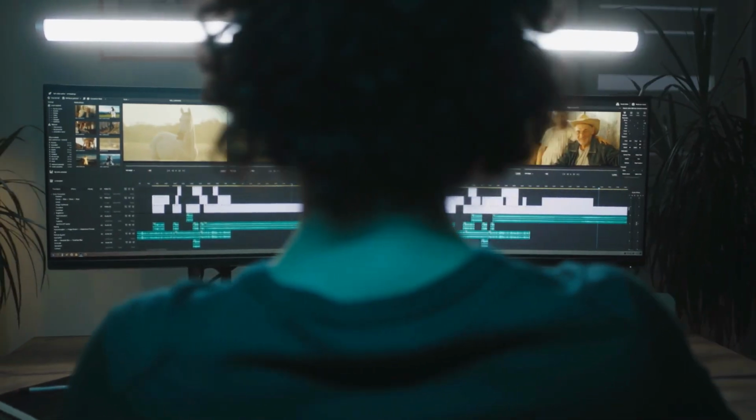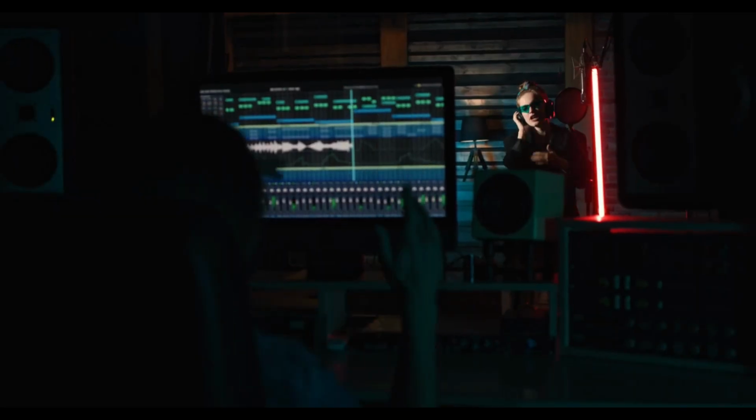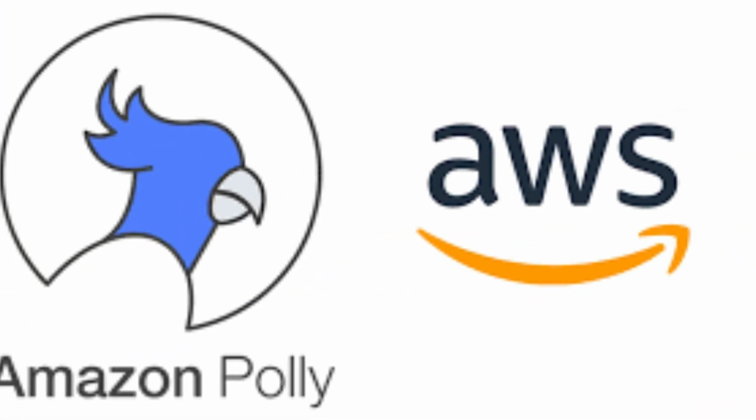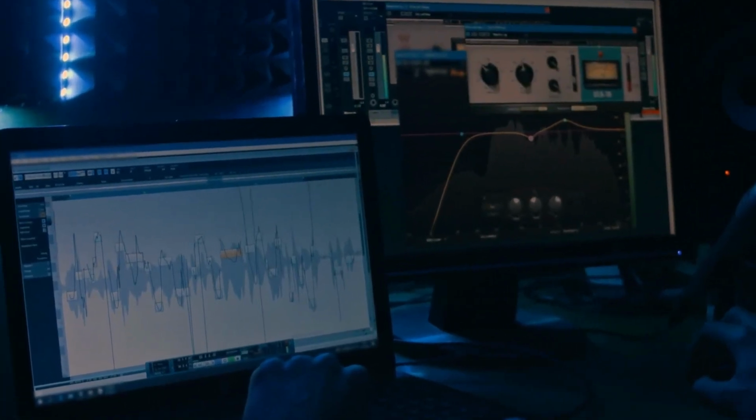Since your videos are faceless, the voiceover becomes even more critical. If you're comfortable recording your own voice, go for it. Otherwise, you can use AI-based text-to-speech software like Descript or Amazon Polly to generate a natural-sounding voiceover from your ChatGPT script. Now, let's talk about visuals.